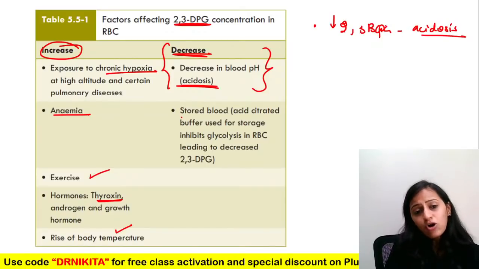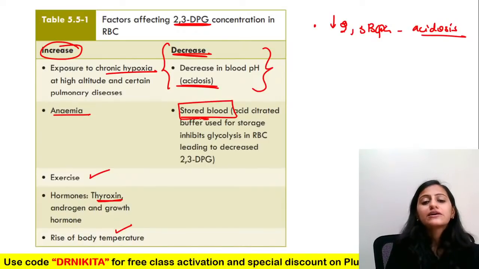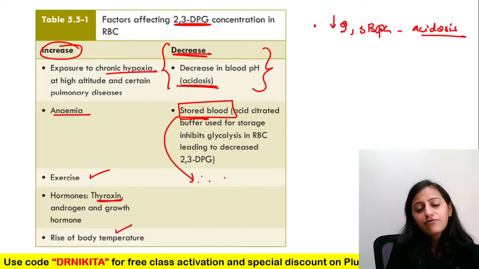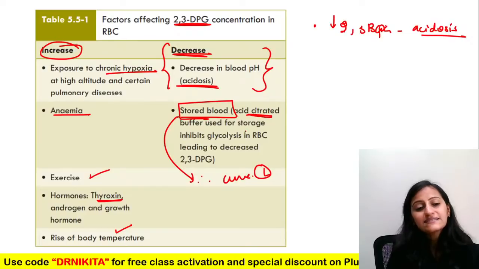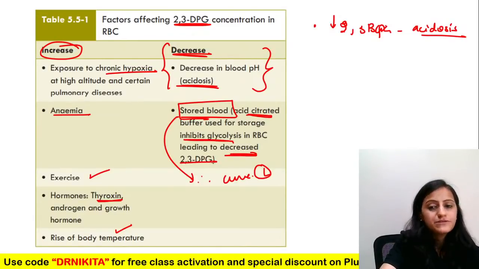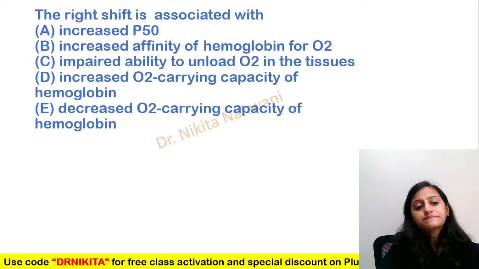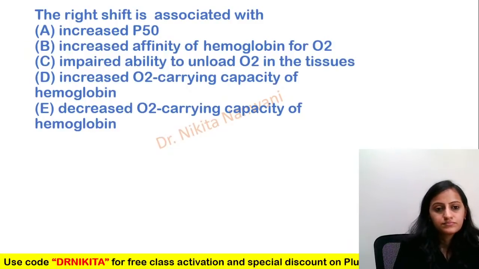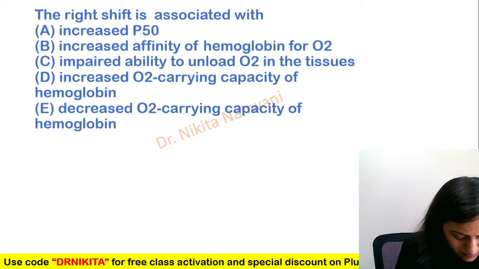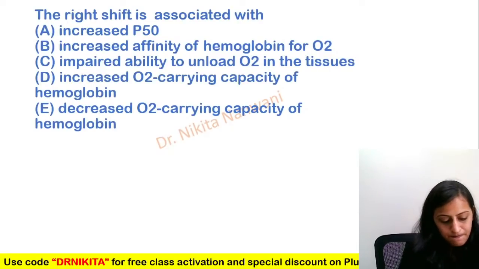Also remember that in stored blood, the 2,3-BPG decreases. Therefore, the curve is going to shift to the left, right? Because the acid citrated buffer that is used inhibits glycolysis, that leads to decreased 2,3-BPG. Okay. Next one. The right shift is associated with which of the following? Very, very interesting. Yes, Apsita, that's what we said in the beginning of the class. It's the same concept.